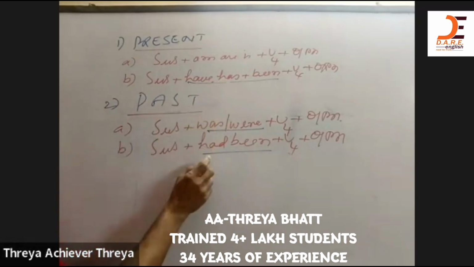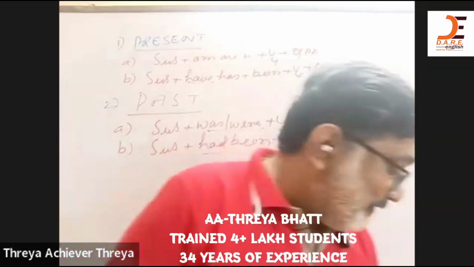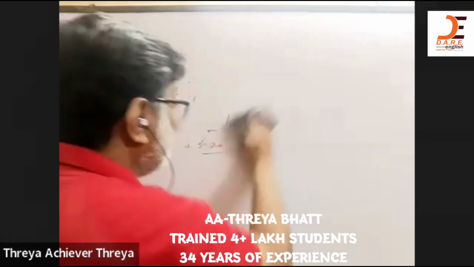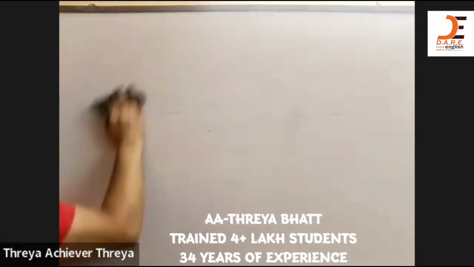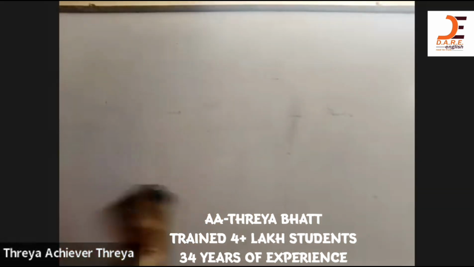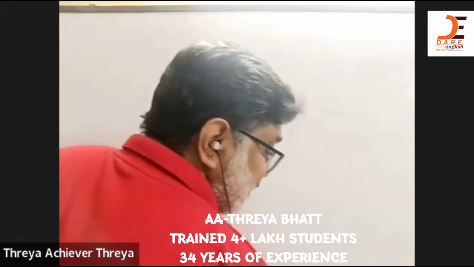You can understand where we use this. I'll explain diagrammatically. Don't worry about this. Let me explain where we use had been going. Because so, dear friends, where do we use had been? Had been going, had been coming, had been waiting, had been writing. Where do we use this?